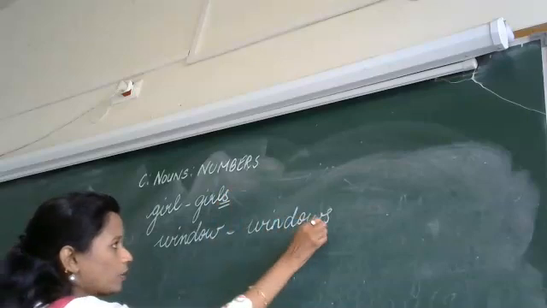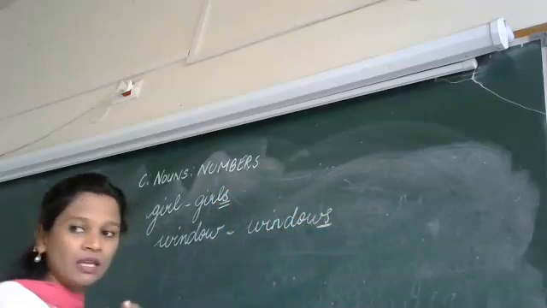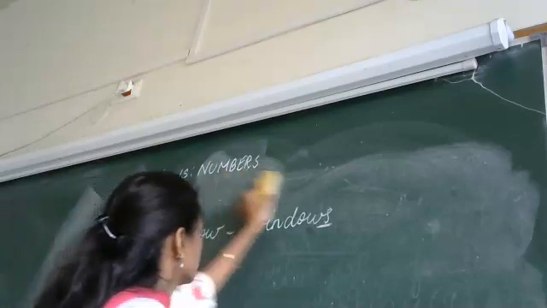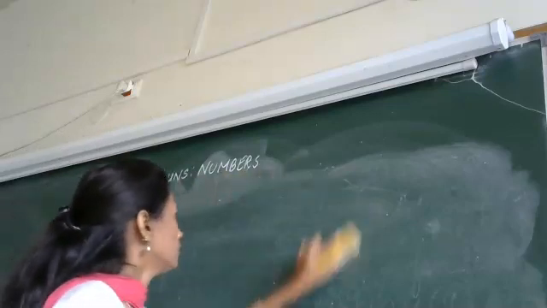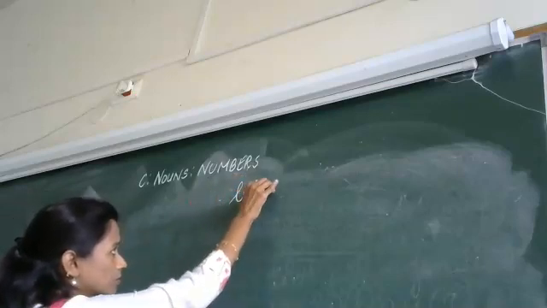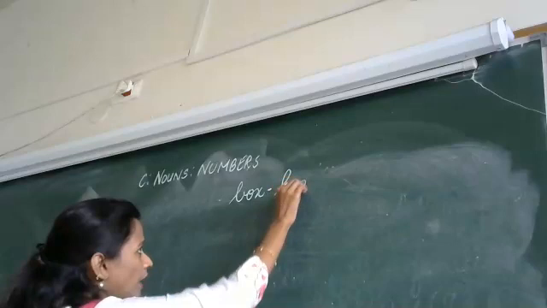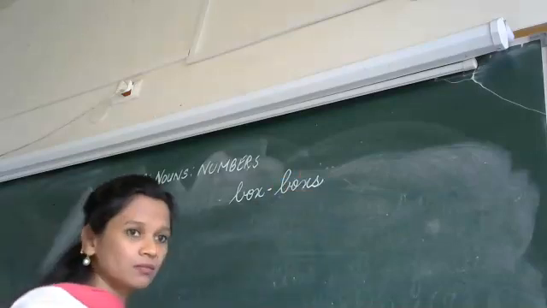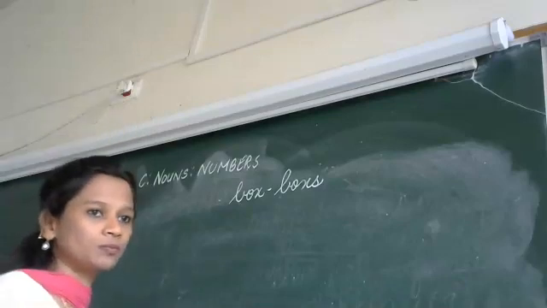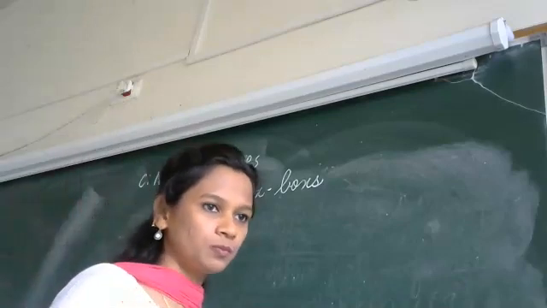Okay, now here I showed you an example of just adding an S. Now when do we add ES? I have this word box. Can I put BOX and add an S? No. What should I do?